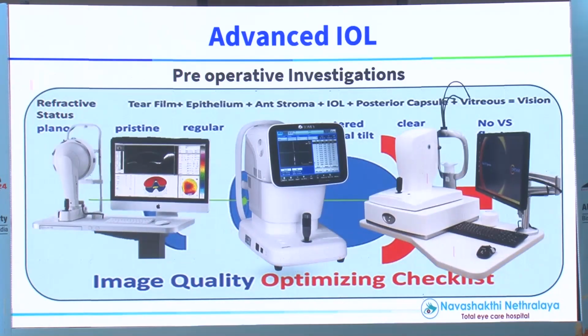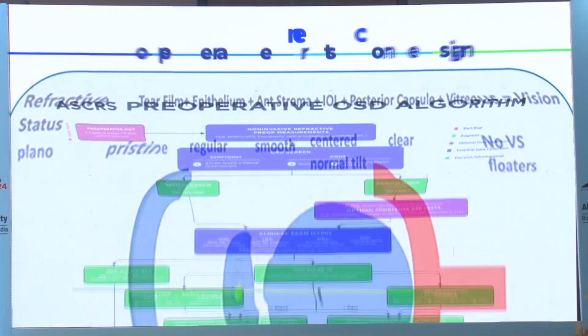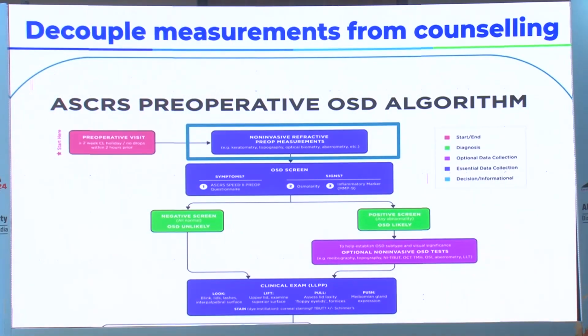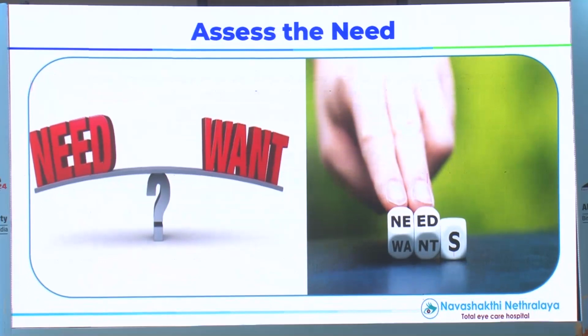Also, whatever instrument you have, hit this patient with that. See if everything is normal and then decide about your advanced IOL. Something which we all miss in our busy OPD: dry eyes. The most important thing that creates problems in the post-operative period is dry eyes. Look for it. Assess the need of this patient. Need of the patient, I'll be coming back to it in the last slide. The patient might want a lot of things. He wants a 6/6, N6 vision, but assess the need.